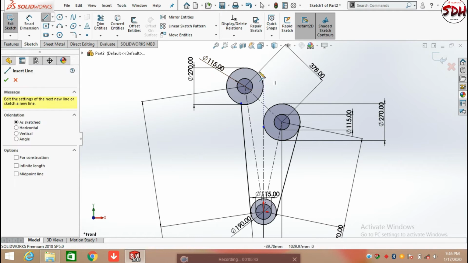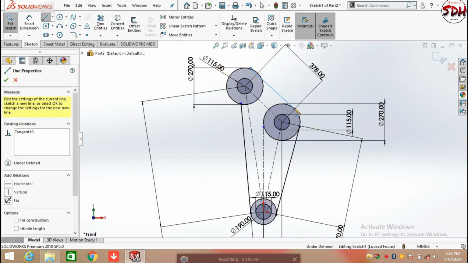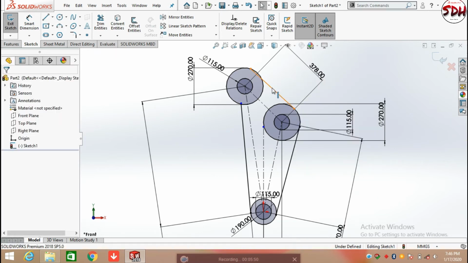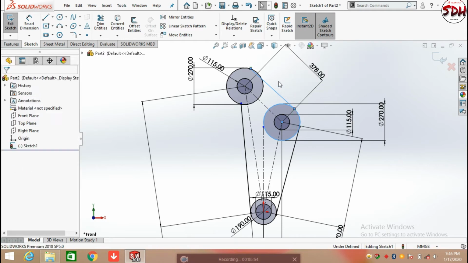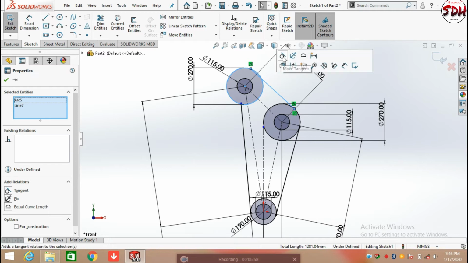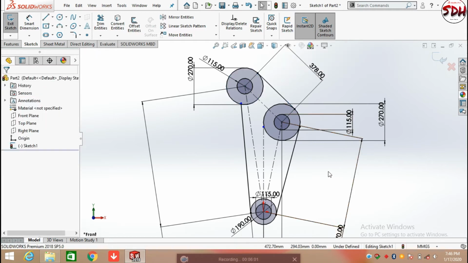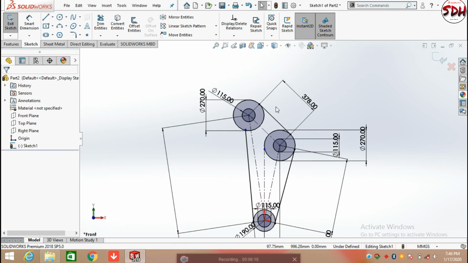Again click on the line command and draw a line, and add a relation between the circle and the line as tangent. Again select the line and the circle and add the relation between them as tangent. After adding the relation between these two lines, we need to draw a line again here.